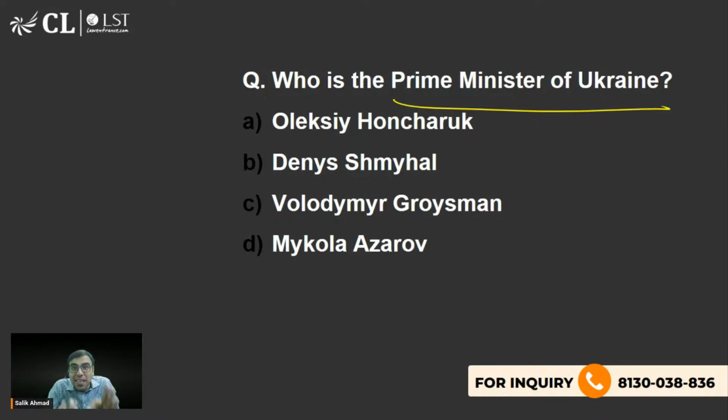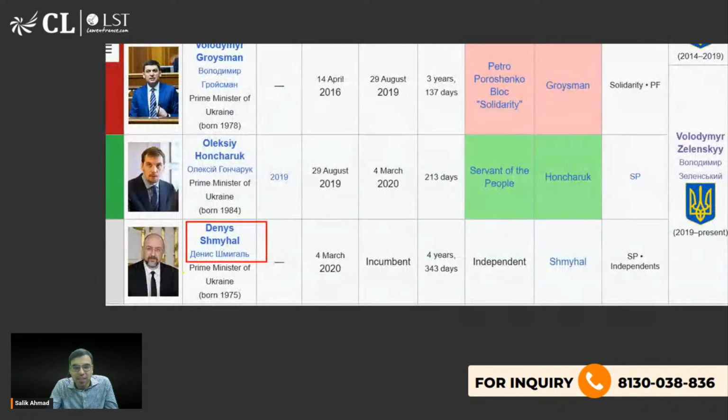मैंने थोड़ा देर पहले बताया है. You won't believe, I had deliberately, when I was highlighting the Wikipedia image page, I had highlighted the answer also. So just watch my class 5-6 minutes back. I had discussed the prime minister of Ukraine is Denis Shmyhal. So B is the right answer to this question. ठीक है, ये आपको पता होना चाहिए. Is the prime minister of Ukraine.